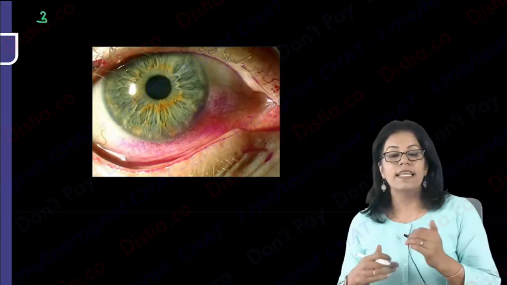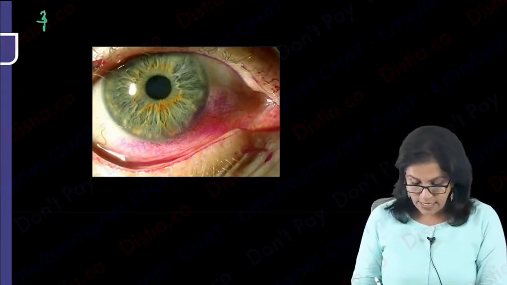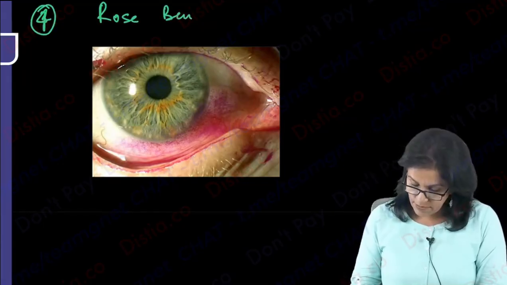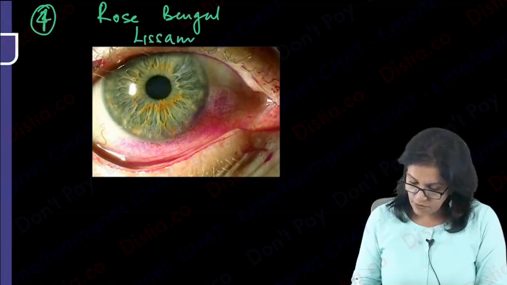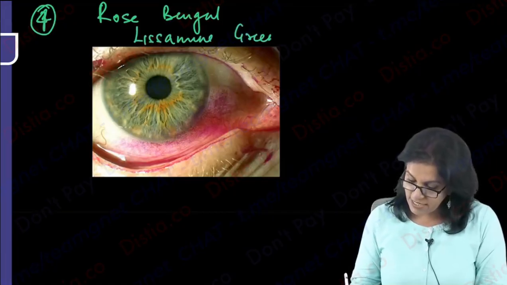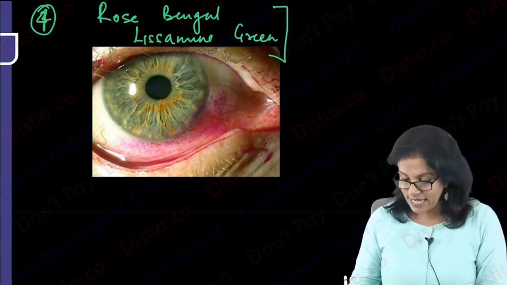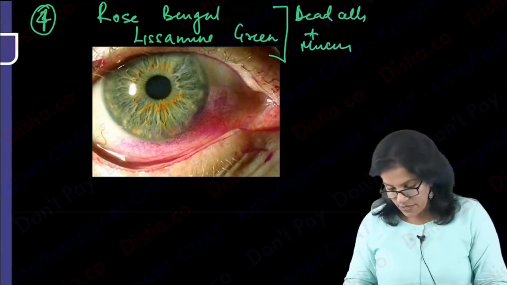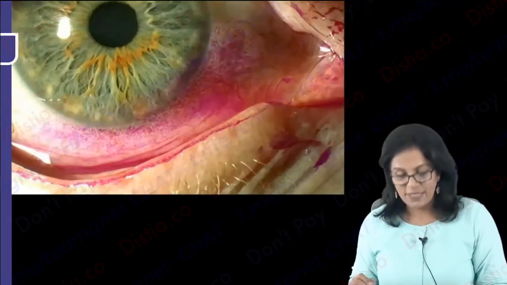So the next test that I can go for is Rose Bengal staining, or I may use Lissamine. Rose Bengal stings a lot, so if it is stinging a lot, you can go for Lissamine green. Both these stains are staining the dead cells and mucus. Okay, so in a case of dry eye, this is the staining that you will see.